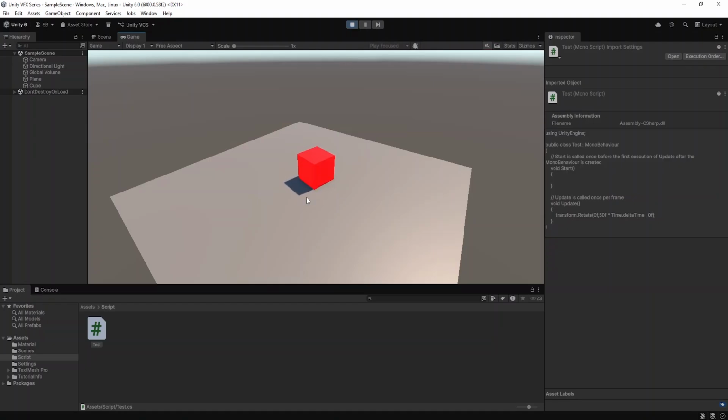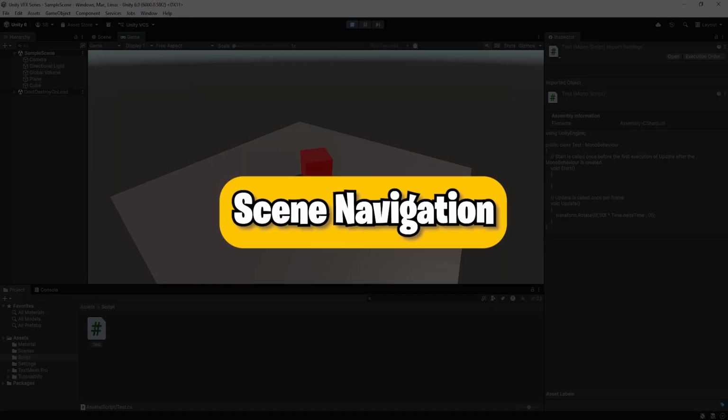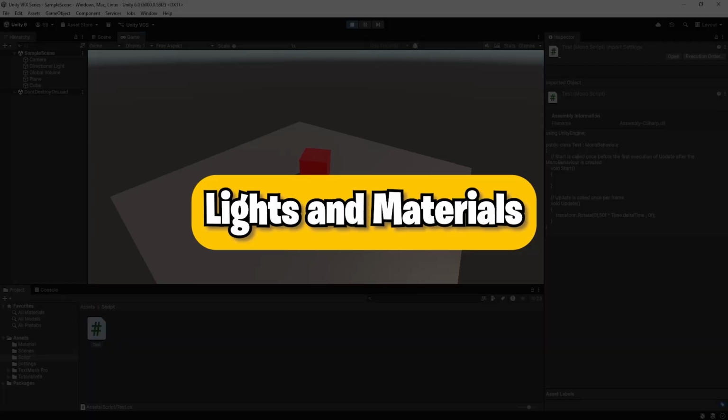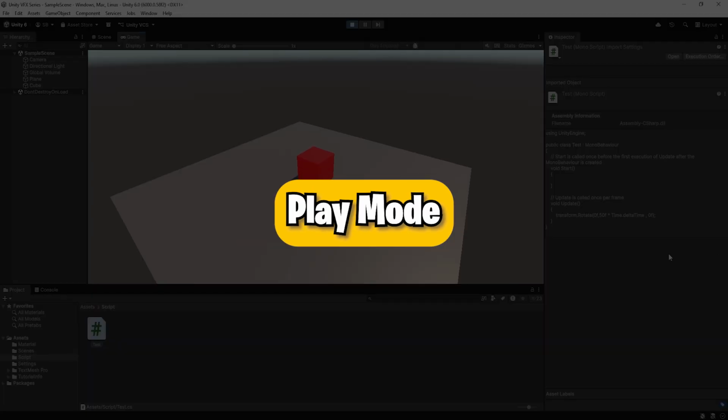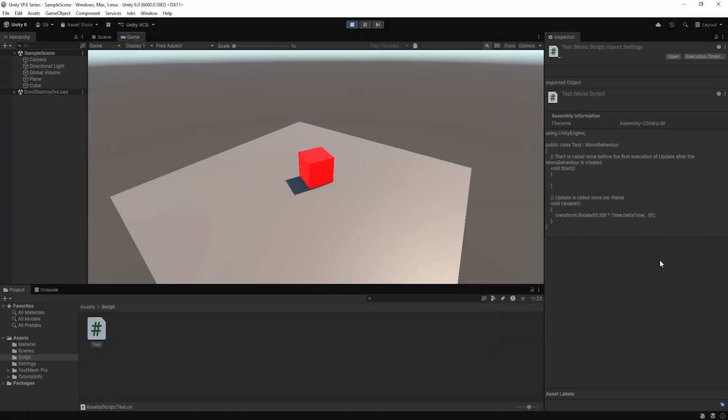So in this video, we are going to learn about scene navigation, game object and components, light and materials, basic scripting, and play mode. While learning that, we will create this rotating cube using a script.